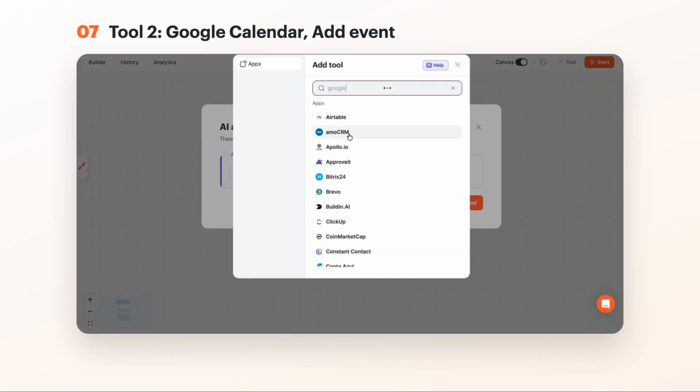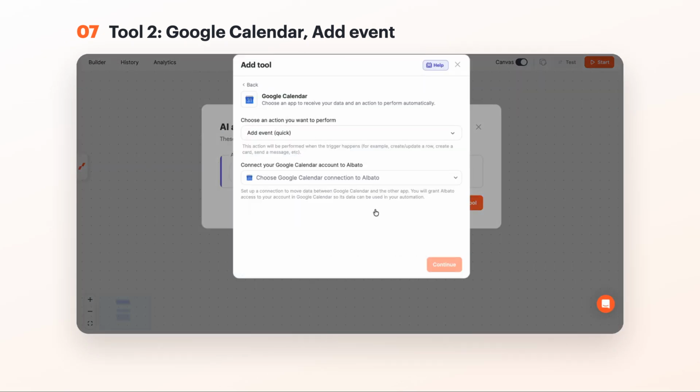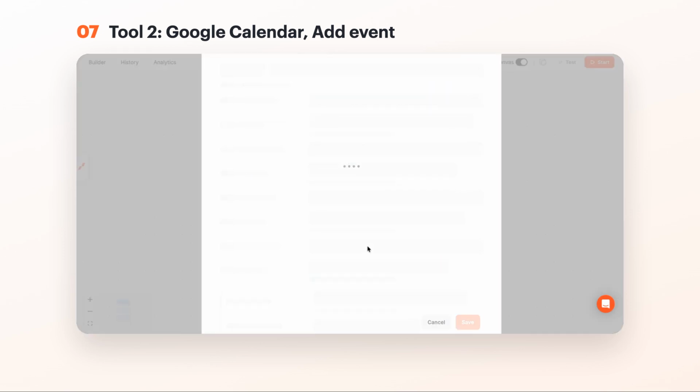Second tool, Google Calendar, add event. Slot is free, the agent books it.